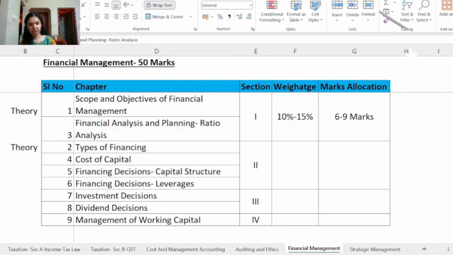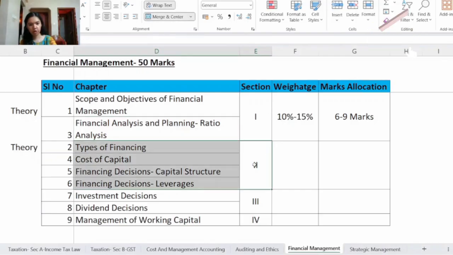And some type of questions asked in this ratio chapter is preparation of balance sheet using ratio, determination of different ratios, and then calculation of different ratio when some ratios are given, and determining different ratio when balance sheet and income statement is given. So now let's go to the next section, section number 2.